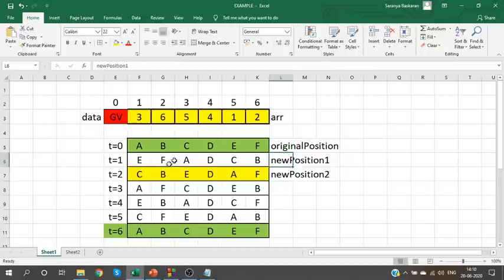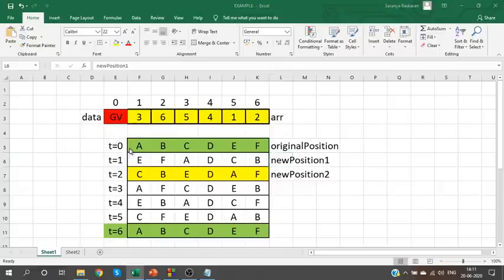And each time, what should you check? Each time we should check whether the current position becomes the same as the original position. That is our important point here. After modification, you should know whether the position is the same as the original. If it is the same as the original, stop the operation.